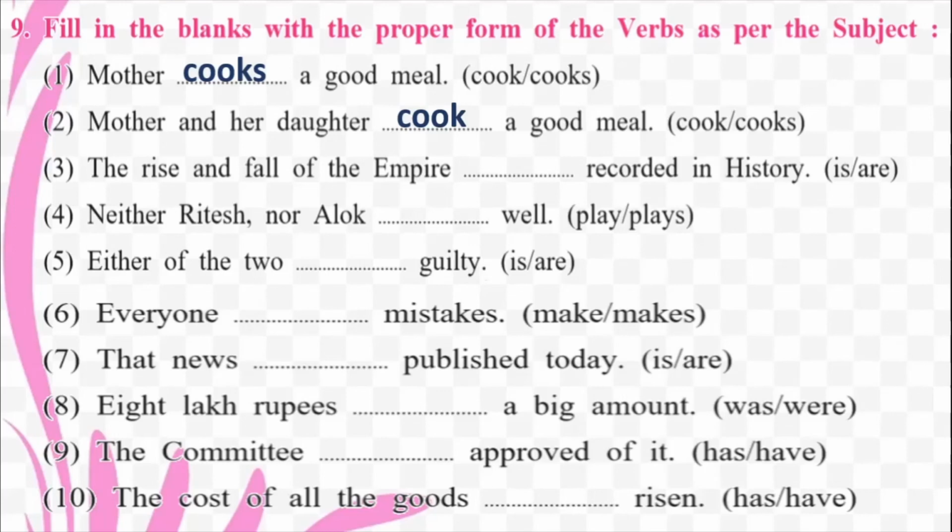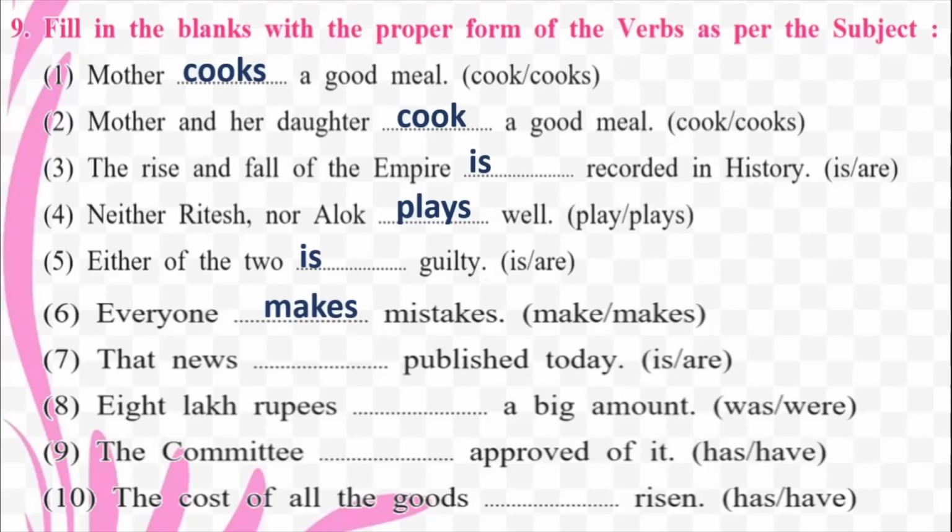The rise and fall of the empire is recorded in history. Okay. Now the next one is neither Ritesh nor Alok dash well. So remember, here there are two people, Ritesh nor Alok. So plays well. Either of the two is guilty. Everyone makes mistakes.